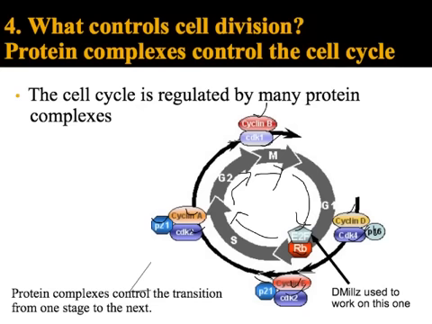There are lots of proteins that control whether or not the cell can go from one step of the cell cycle to the next. And as a fun fact, Dr. Miller, one of the biology teachers here at Westwood, did her PhD research on this protein right here.